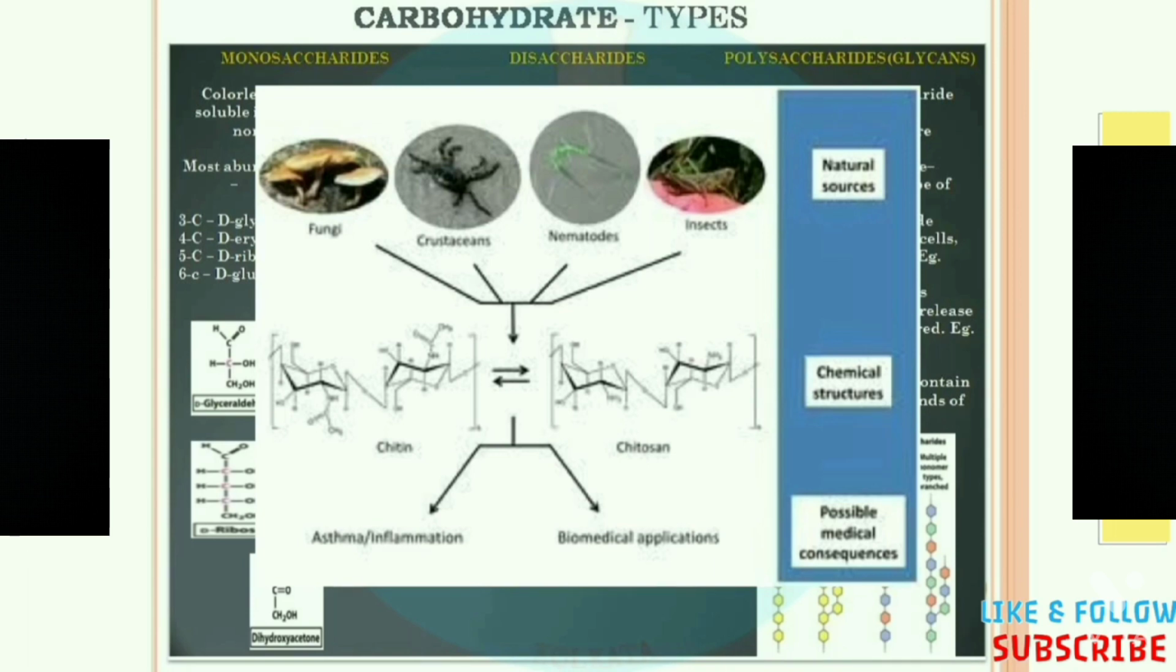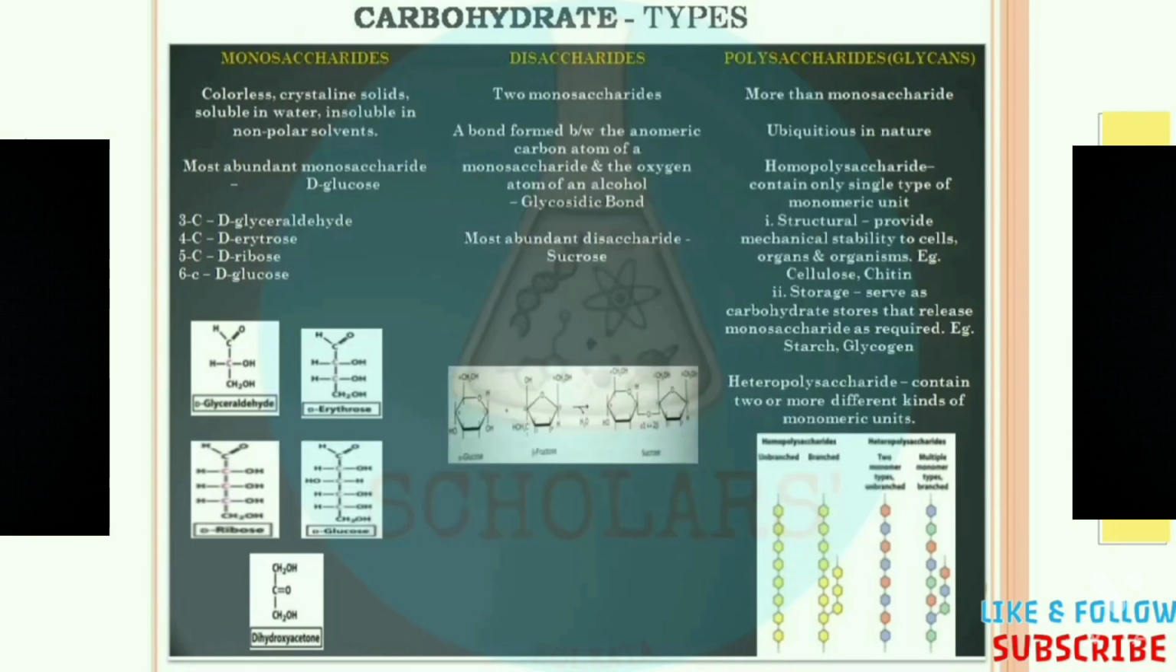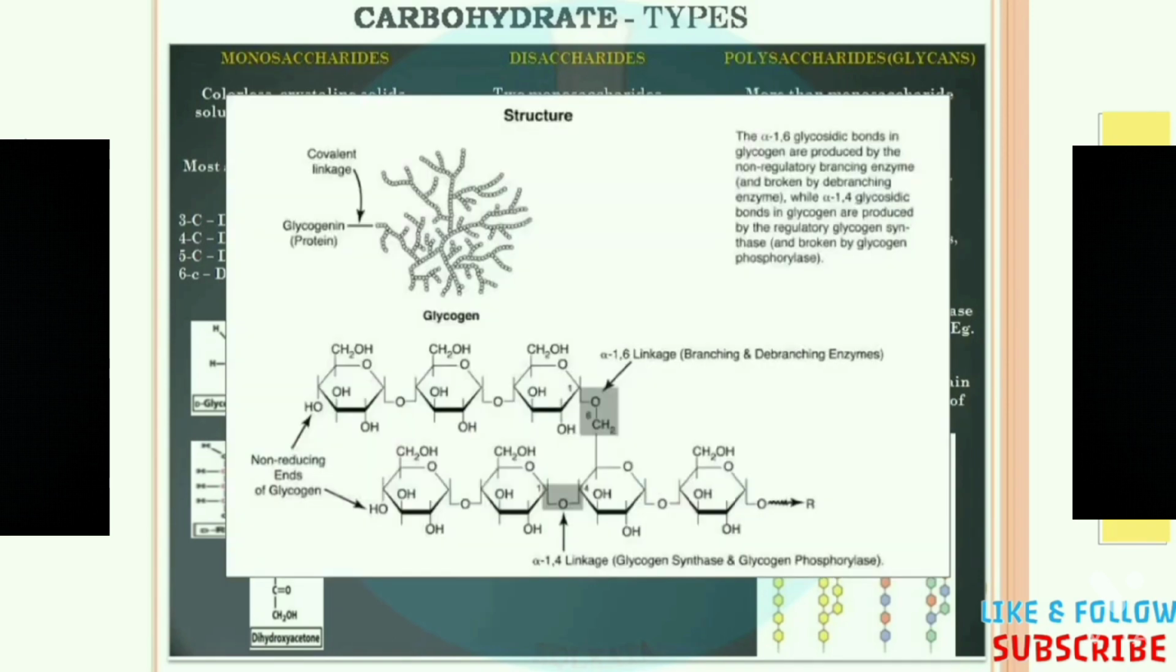So okay, now the next type of homopolysaccharide is the storage homopolysaccharide that serves as the carbohydrate store. That means it helps to store the carbohydrate. We can take an example, glycogen, that means the glucose is stored in the liver in the form of glycogen. So this is the storage homopolysaccharide.